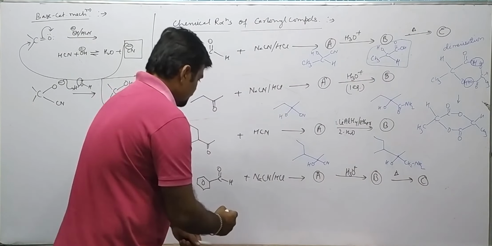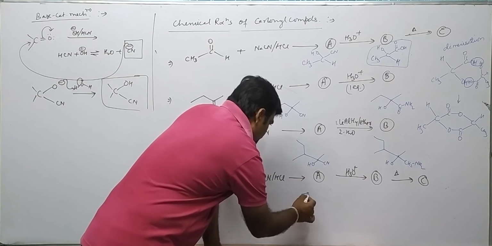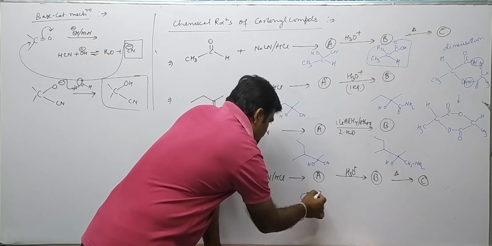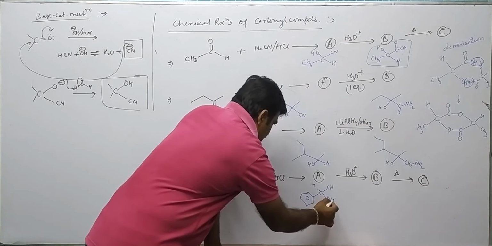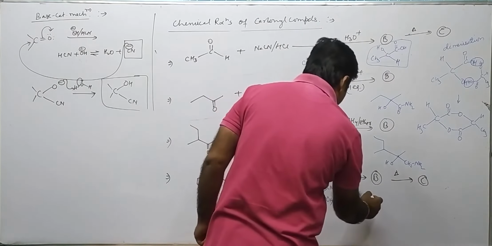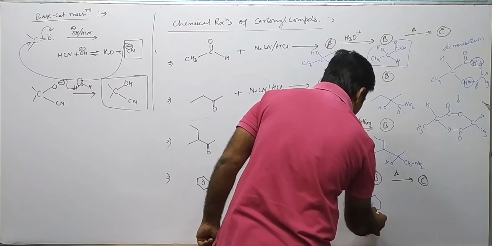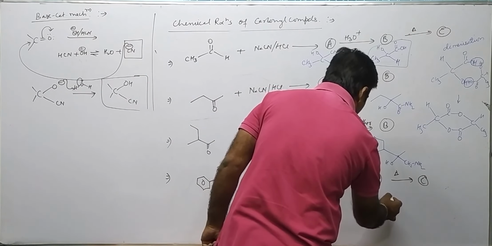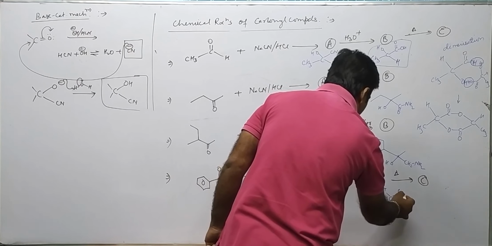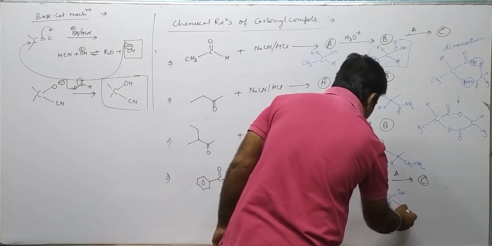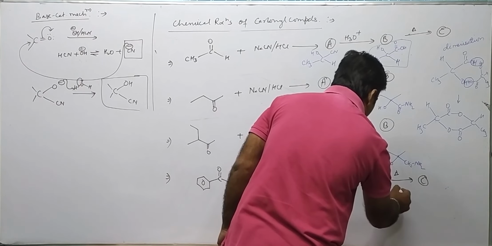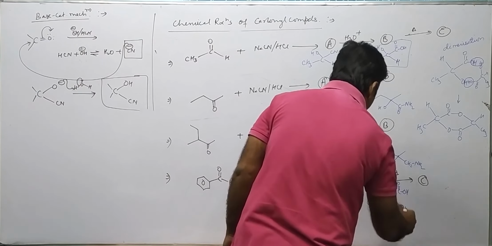At this place, there is benzaldehyde, CH, CN, OH. Then, upon hydrolysis, it will become HCN, and over here OH. At this place, C double bond O, OH.